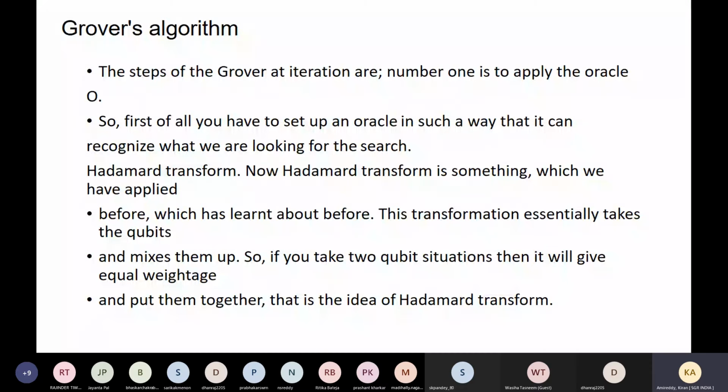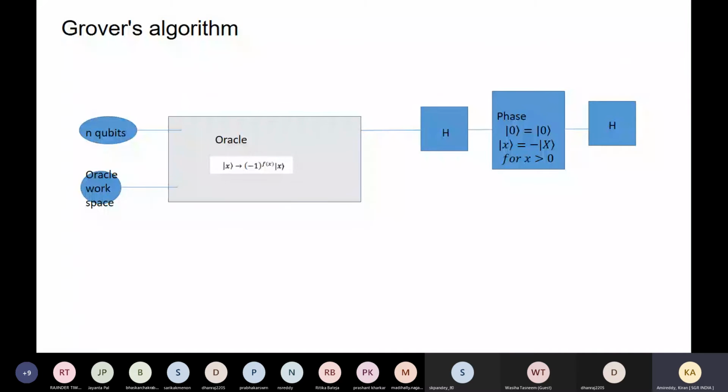So I said that apply the Oracle and Hadamard. These two transforms are enough to find out the equation I just mentioned. For ease of understanding, I just put an easy way of representing the algorithm in a diagram, or I can say this is the mechanism of the Grover's algorithm.